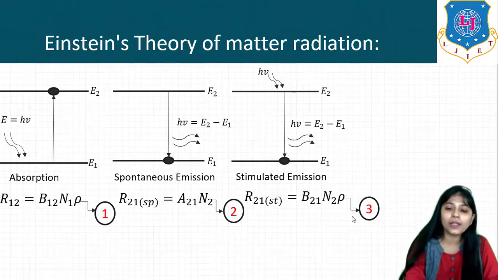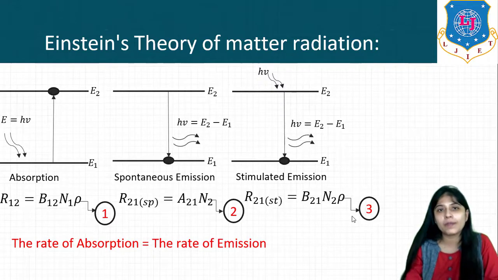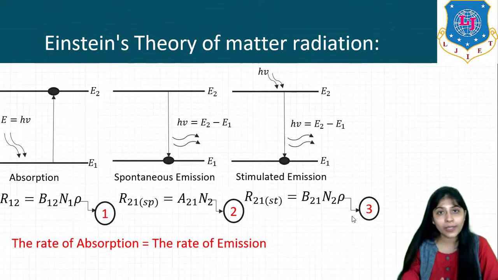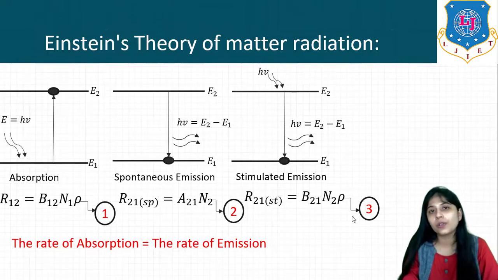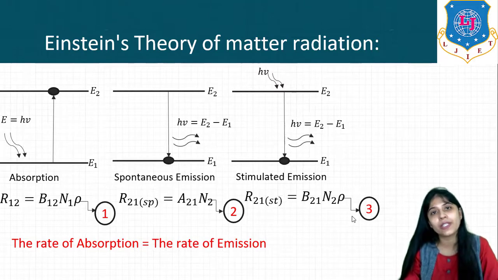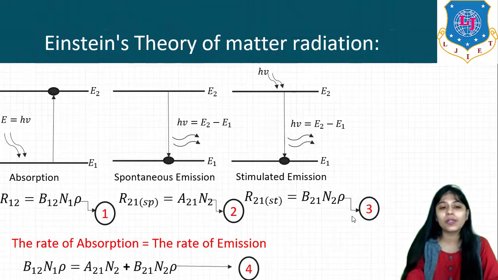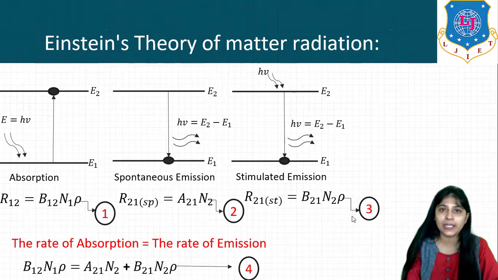Okay, so now in equilibrium condition, what happens? The rate of absorption is equal to the rate of emission, right? Now carefully see the equations. The rate of absorption is equal to the rate of emission. So here in our case there are two emissions, spontaneous and stimulated. That is why R12 is equal to R21 SP plus R21 ST.